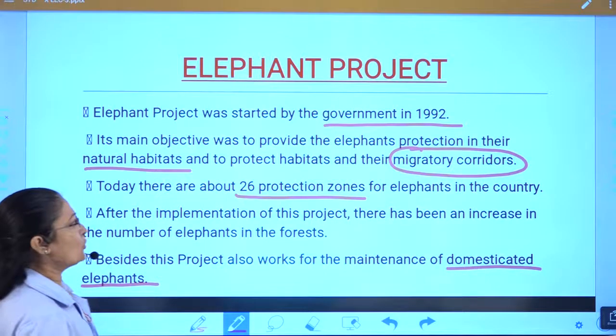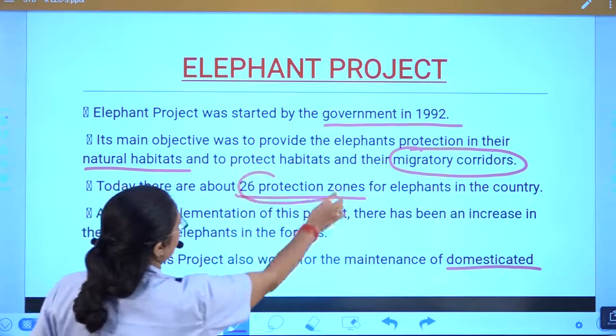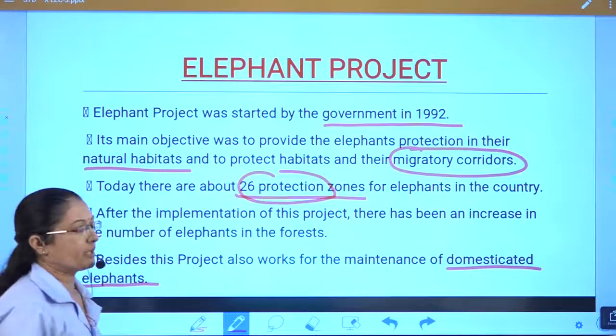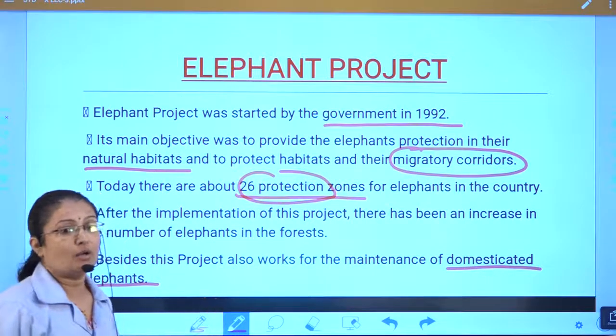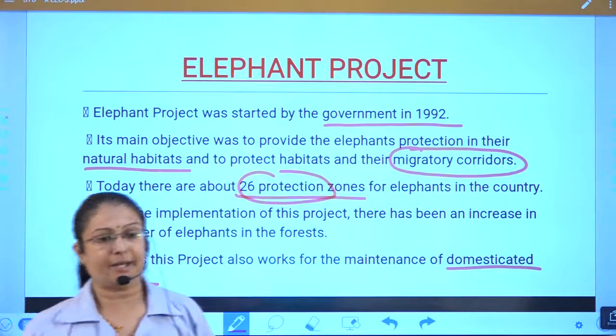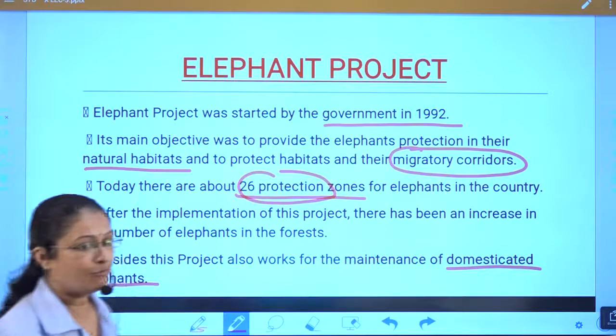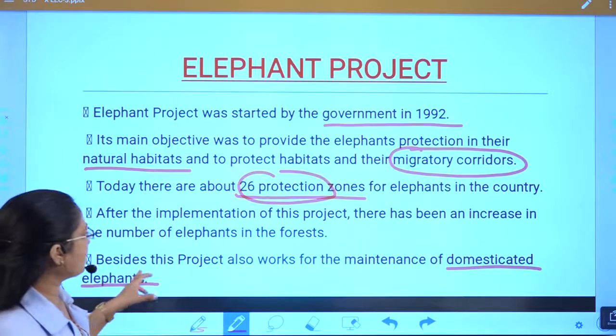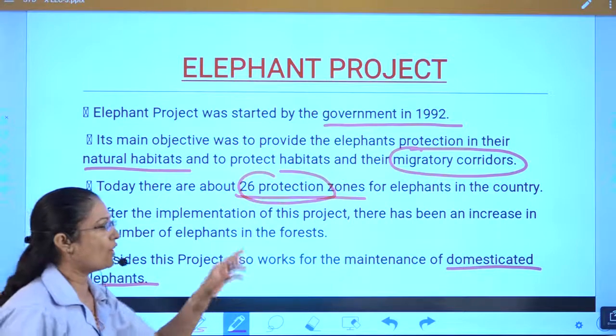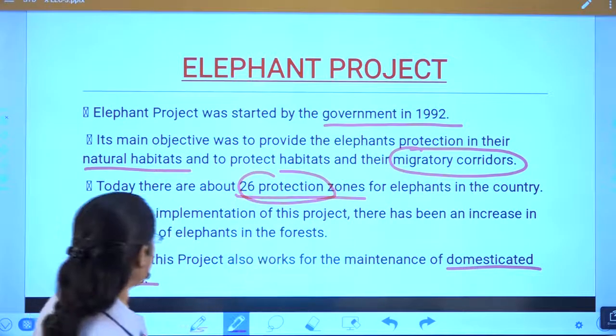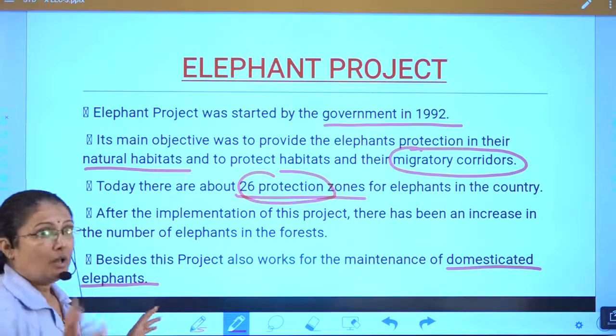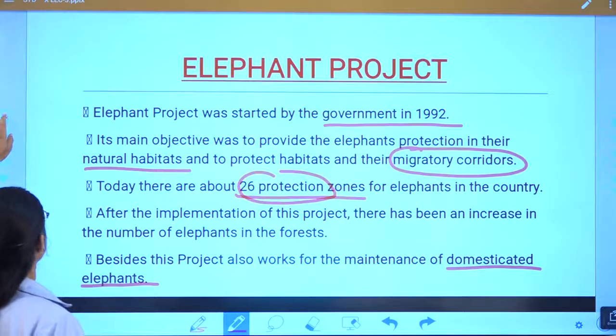Today there are about 26 protection zones for the elephant in the country. After that, one point we will keep in mind that beside this, the project also works for the maintenance of domesticated elephant. So now let's see another point.